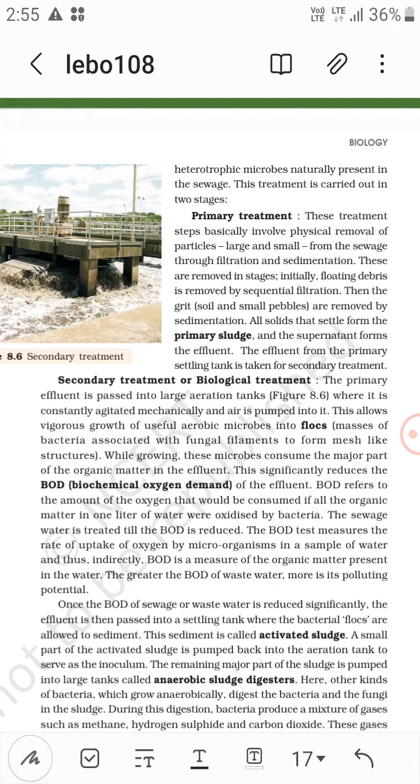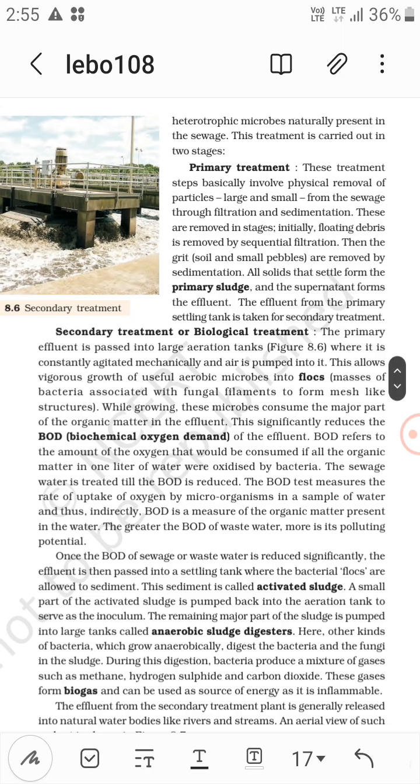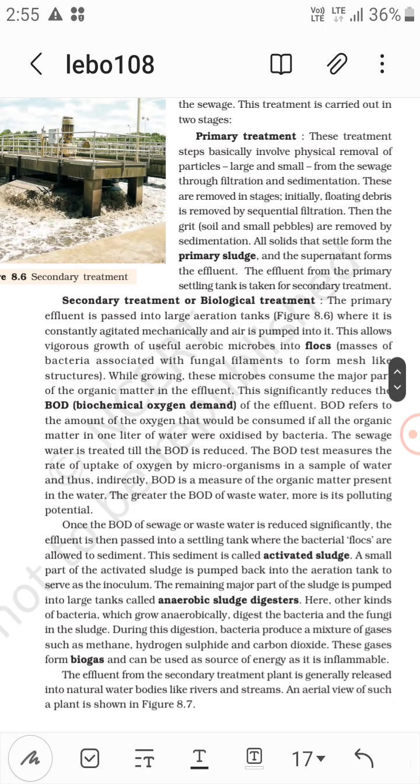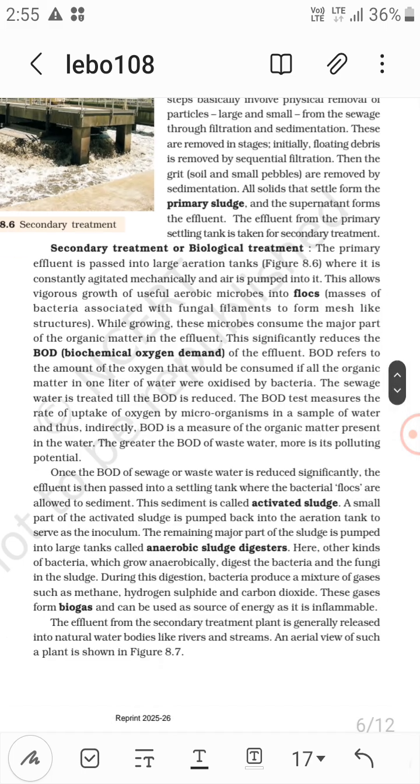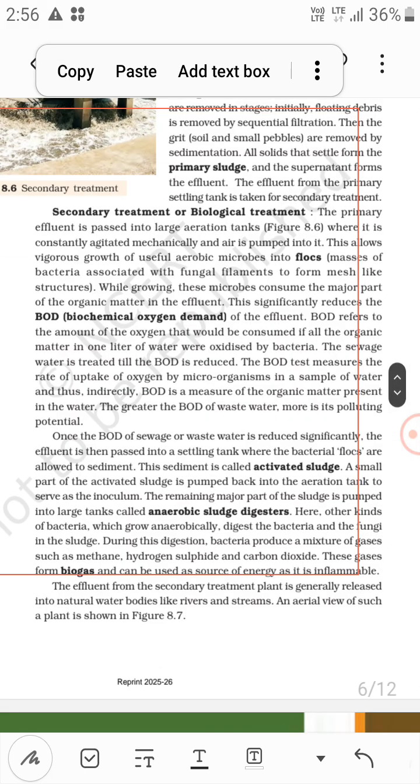The BOD test measures the rate of uptake of oxygen by microorganisms in a sample of water, and thus indirectly BOD is a measure of the organic matter present in the water. The greater the BOD of the wastewater, the more is its polluting potential, right? Once the BOD of sewage water or wastewater is reduced significantly,